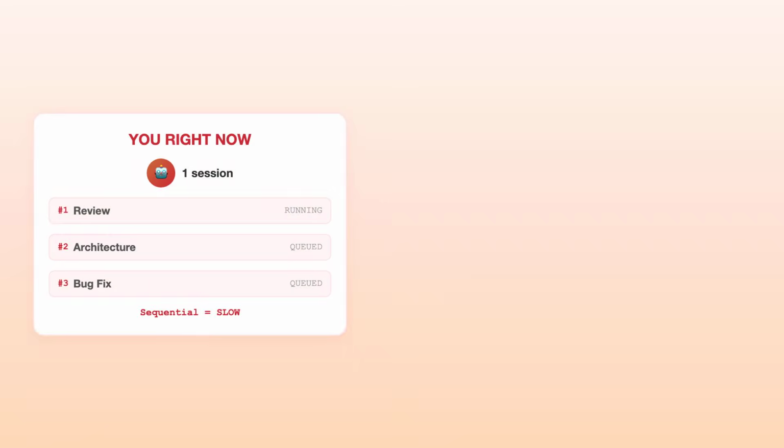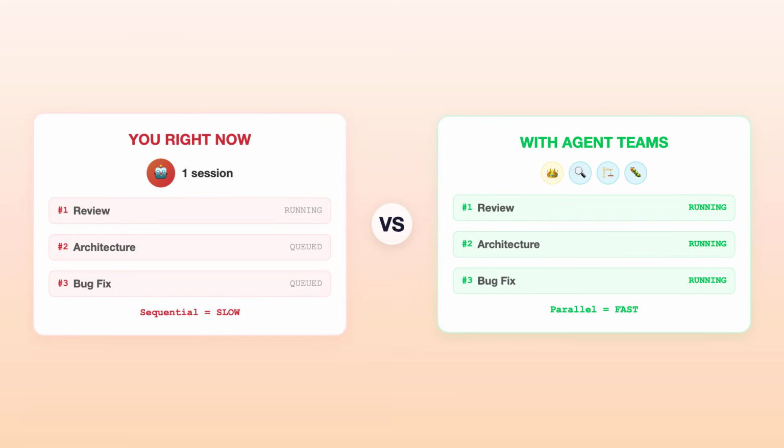Here's the reality: you're running one Claude session, one task at a time. Need a code review and an architecture plan and a bug fix? They queue up sequentially. Meanwhile, your competitors are running 5 agents at once. Agent Teams eliminates the bottleneck completely.